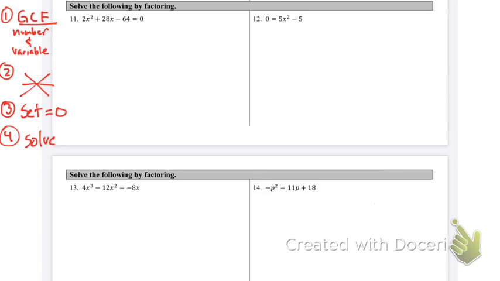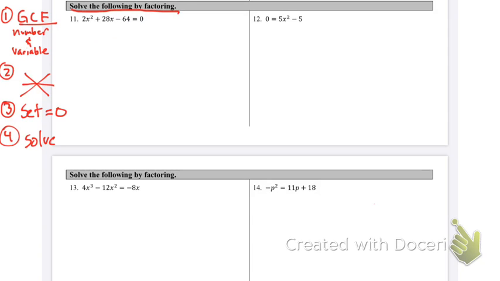All right, guys, let's go ahead and do number 11, but now the directions have changed. We are solving by factoring, okay? So we're going to do the same procedure over here. Try GCF. After GCF, whether it works or not, we're going to do snowflake if that's possible. Once we get our factors, set them equal to 0, and then solve for your variable. Okay? So a reminder, before I can solve by factoring, we make sure it's in standard form. So everything on the left side with our x squared positive, all equal to 0. Okay? If it's not in standard form, make it look like standard form, which is this.